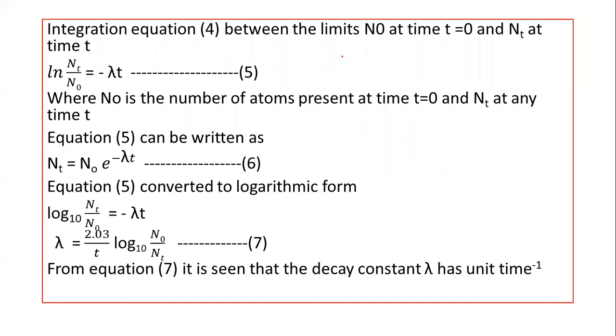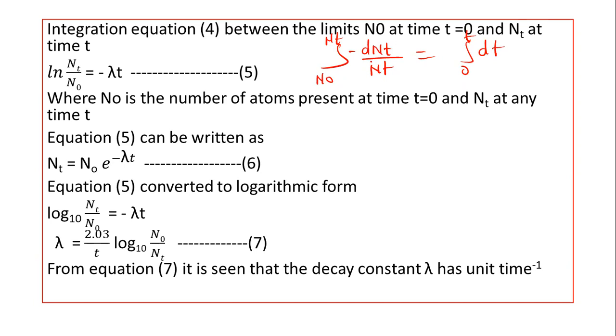So the integration of minus dNt by Nt, from the limits N0 to Nt, is equal to the integration from 0 to t of lambda dt, the integration of the previous equation.